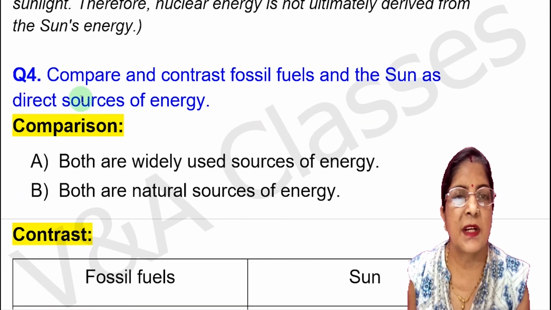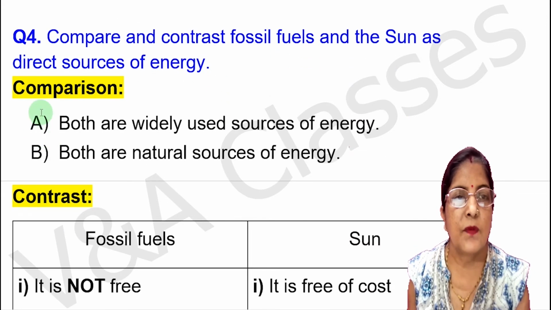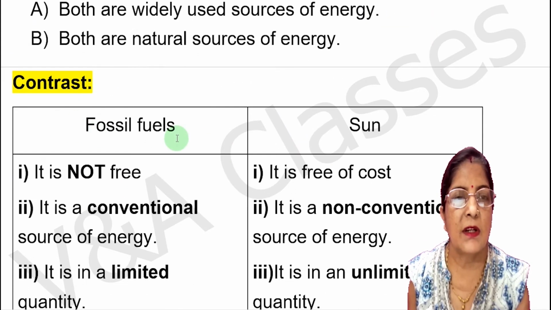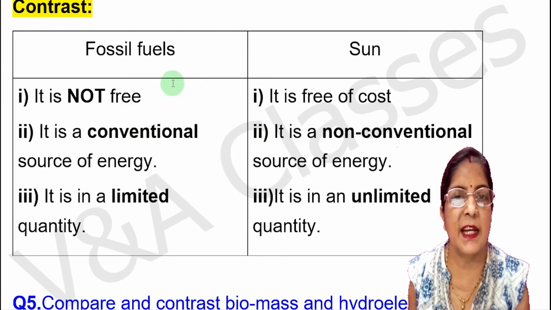Now next question. Compare and contrast fossil fuels and the sun as direct source of energy. So first comparison, first point, both are widely used sources of energy. Second point, both are natural sources of energy. Now contrast. For contrast, you have to draw two columns. In the first column, you write points for fossil fuels, and in the second column, you write points for sun. First point, for fossil fuels, it is not free. For sun, it is free of cost. Second point, for fossil fuels, it is a conventional source of energy. For sun, it is a non-conventional source of energy. Third point, for fossil fuels, it is in a limited quantity. For sun, it is in an unlimited quantity.